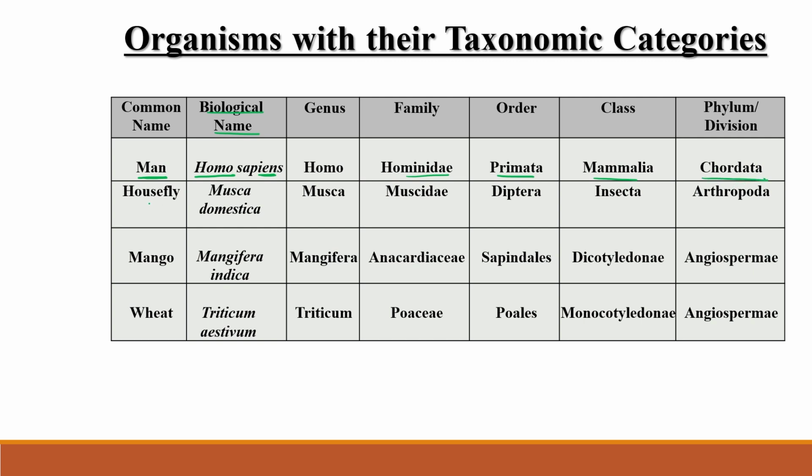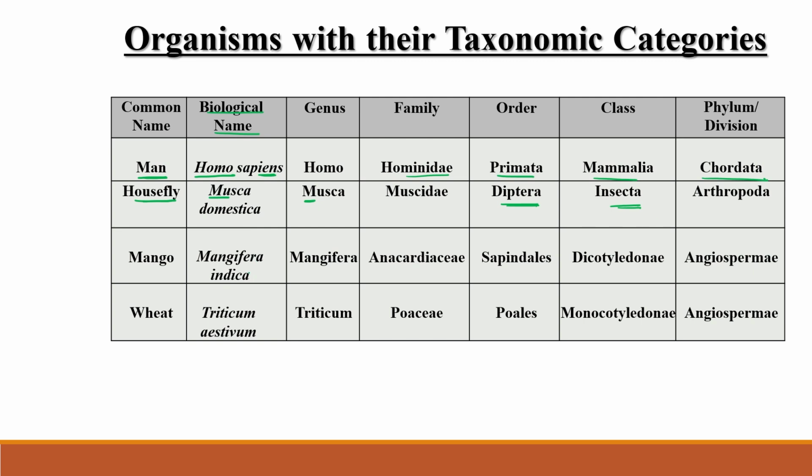Similarly, the next example is an insect, housefly, makhi. What is the biological name of housefly? Musca domestica. What is the genus? This is Musca, M is capital. What is the species? Domestica. Family Muscidae. Order Diptera. This is the order of Musca domestica. What is the class? Insecta. And phylum Arthropoda. It belongs to phylum Arthropoda.